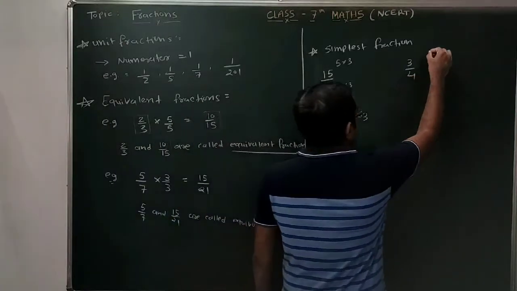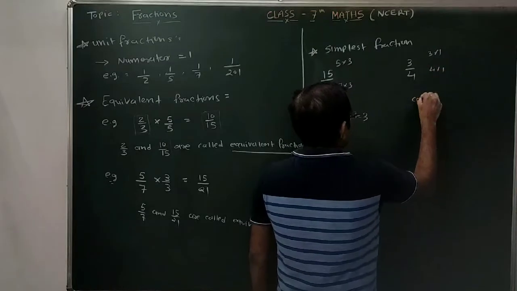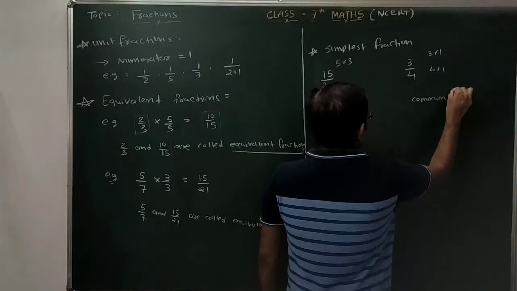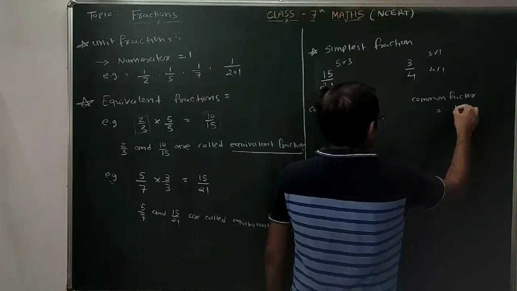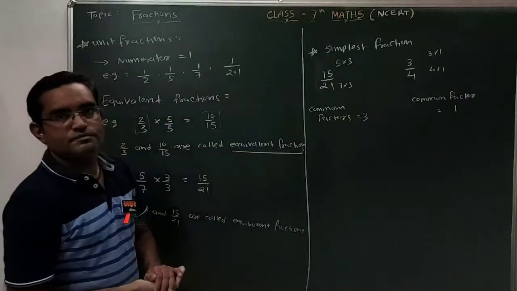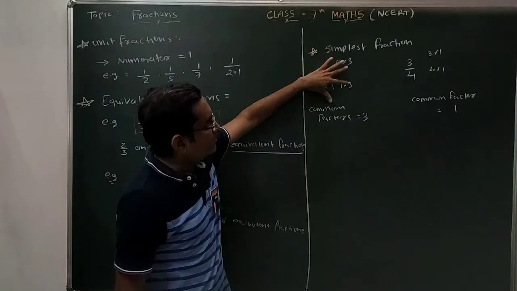While here, 3 ones are 3 and 4 ones are 4, so the common factor between numerator and denominator is 1. Clear? Here the common factor between numerator and denominator is 3.